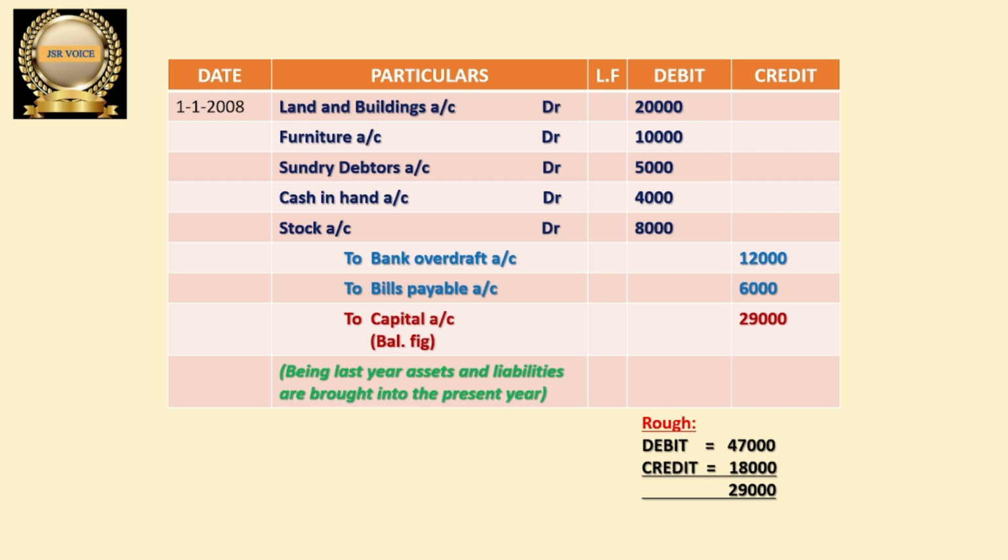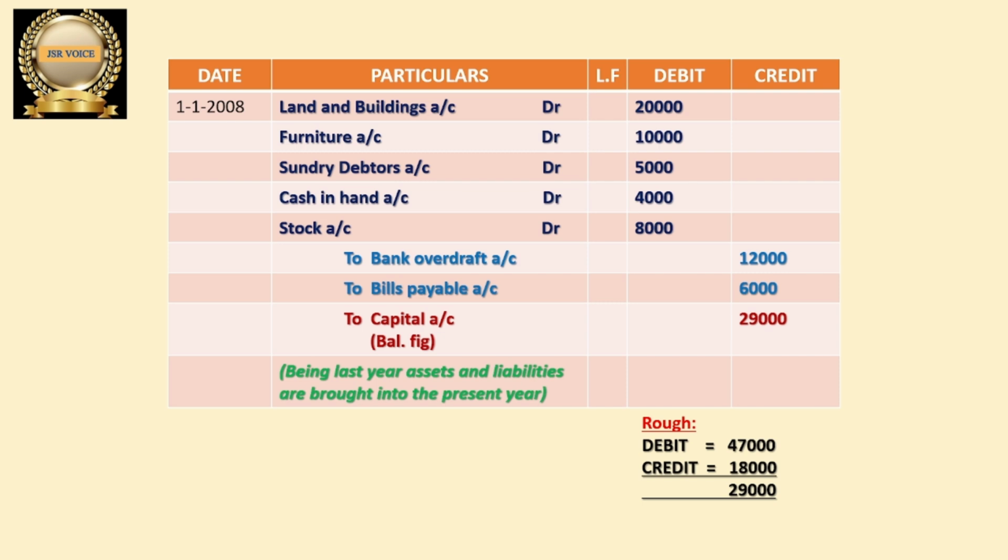So credit items we write in the entry by starting with the word "To". We have to mention the word "To". So "To Bank Overdraft Account": "To" itself says that the item is being credited, so we should write that "To" under all the assets, in the middle of all the assets. That is why we have recorded "To" from the middle of the stock account. All credit items should be recorded like that only.